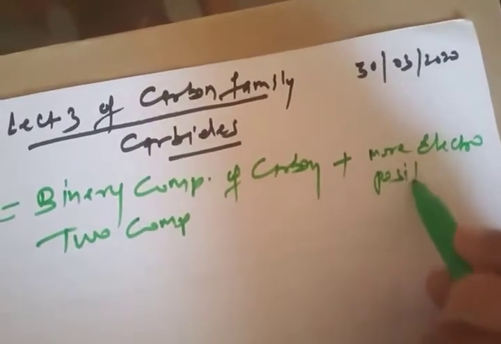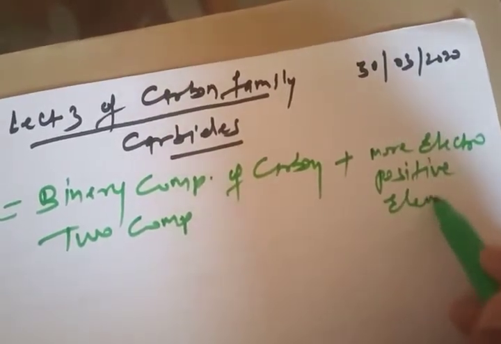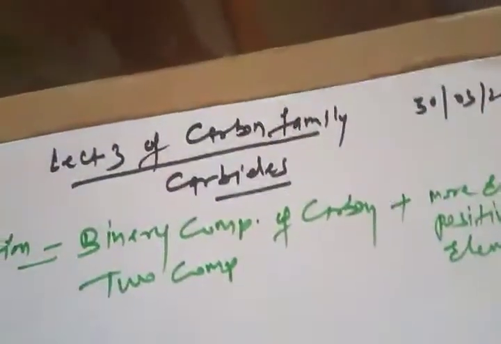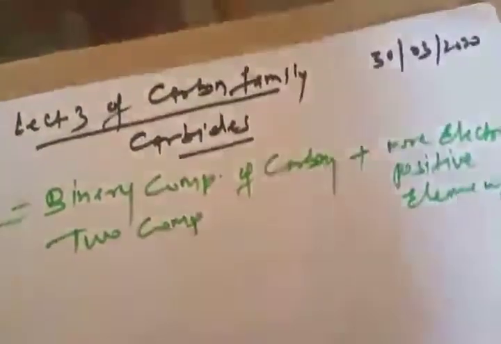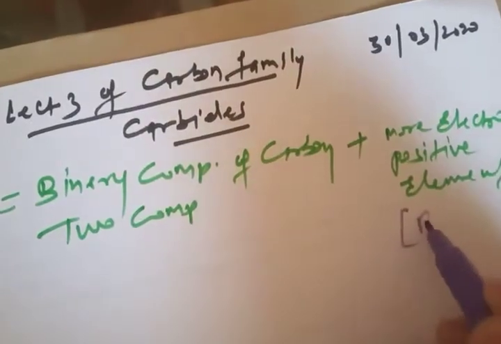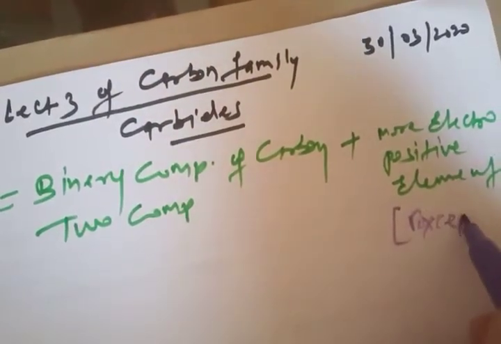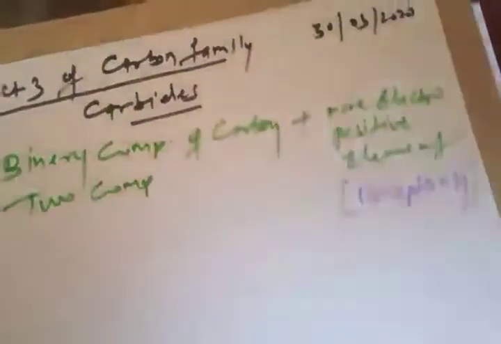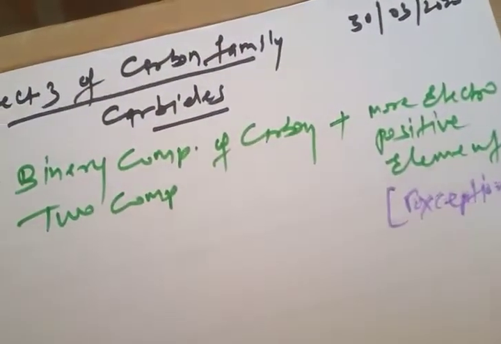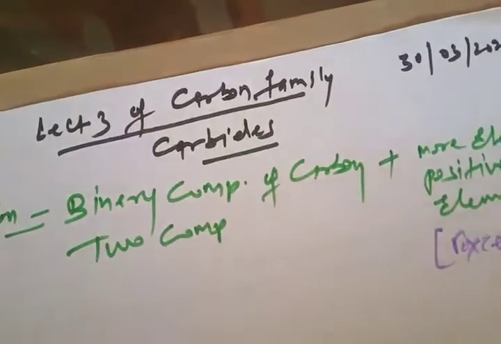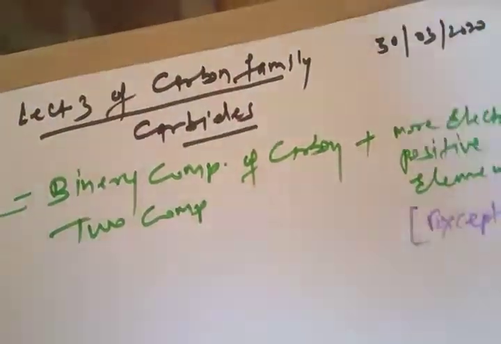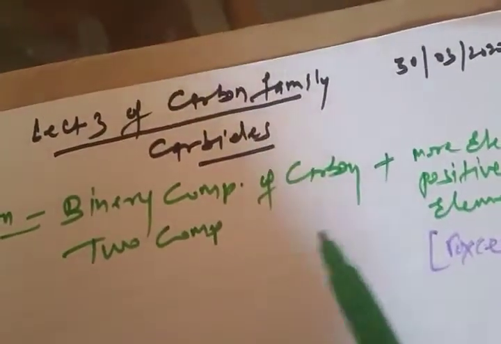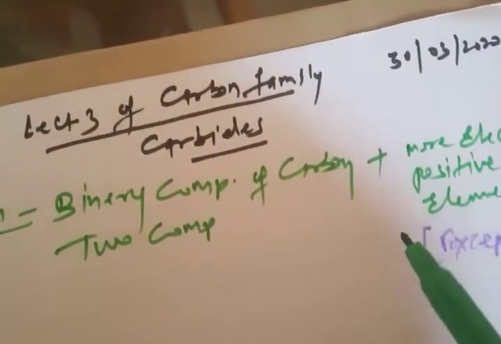Here one exception you should remember, and the exception is hydrogen. Hydrogen is electropositive, but in this case it is an exception. So binary compounds are those which have a more electropositive element with carbon.